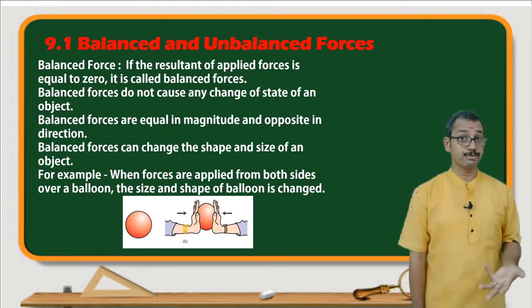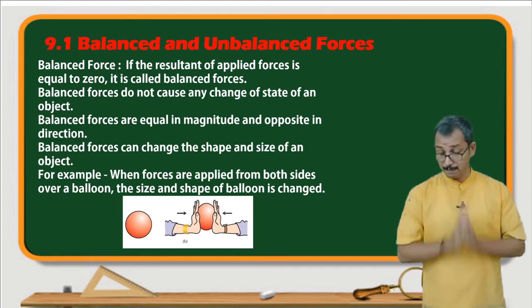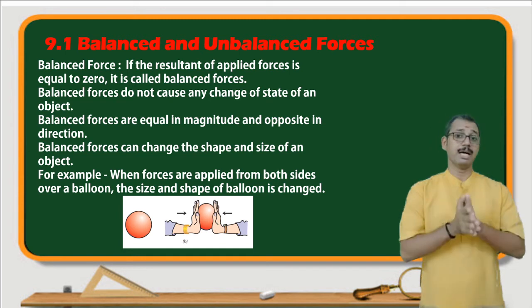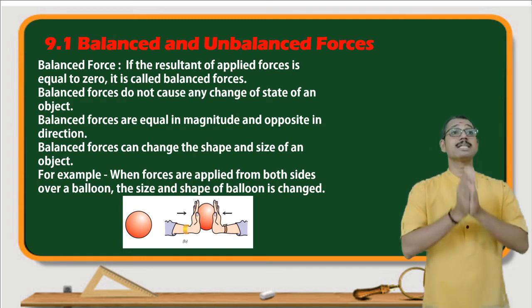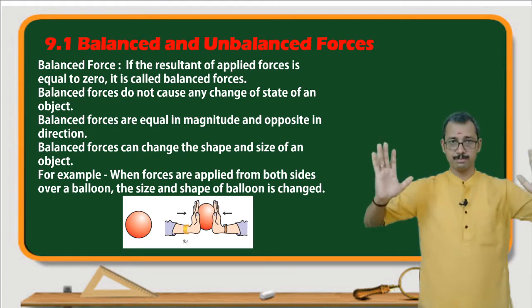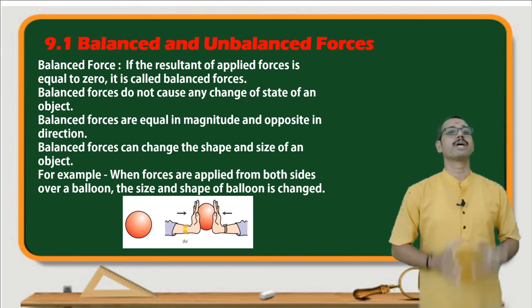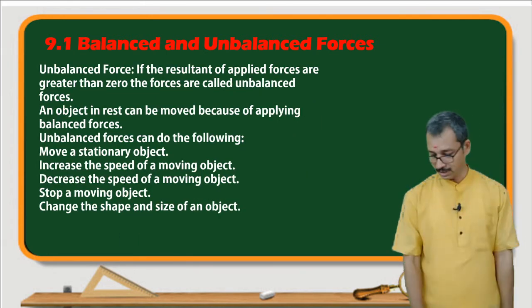So what is the balanced force? If the resultant applied force is equal to 0, then it is called the balanced force. Understand? Resultant applied force means force is acting from both sides, equal in magnitude and opposite in direction. So the resultant force is 0. Then we will go to the other, that is the unbalanced force.